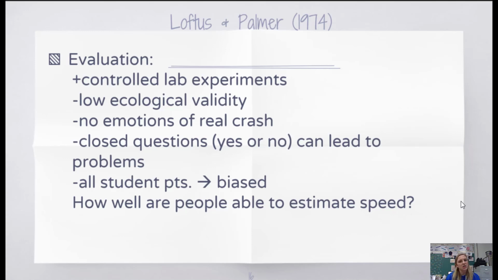The closed questions of the study, like yes or no questions, can lead to some problems because sometimes people want to elaborate more than just yes or no. Lastly, all of the participants in the study were students, and so this is definitely a biased sample, and we have to question whether or not people have the ability to estimate speed. Are there other factors that come into play when people are estimating the speed of a car?